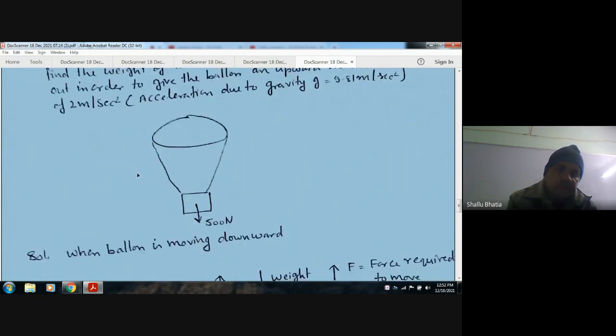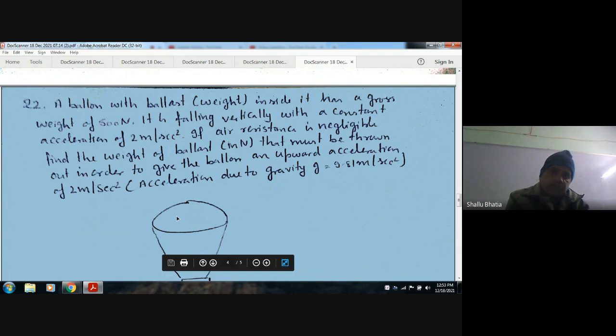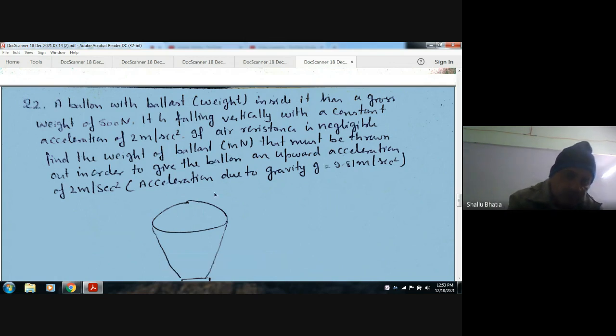So this balloon is carrying some weight, and the gross weight is 500 Newton. It is falling vertically with a constant acceleration of 2 meter per second square. If air resistance is negligible, find the weight of the ballast that must be thrown out of the balloon.